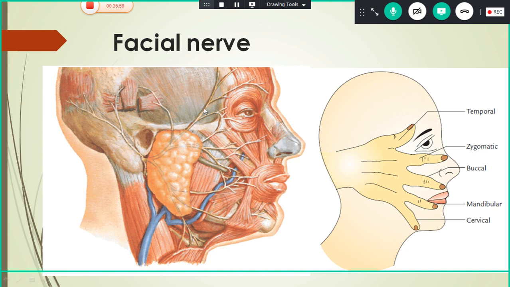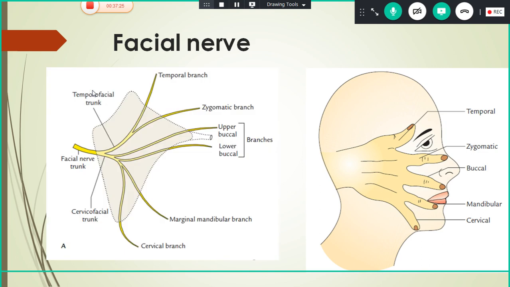So these are the five branches in the face. This is the temporal branch, and here is the zygomatic branch, and upper buccal, lower buccal, that is buccal branch. This is the parotid duct, and this is the mandibular branch, and this is the cervical branch. And one more branch it gives on the posterior side, that is the posterior auricular branch, which supplies the muscles around the auricle and the occipital belly of the occipitofrontalis.